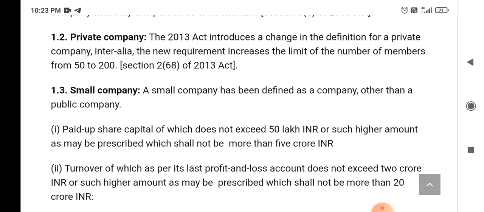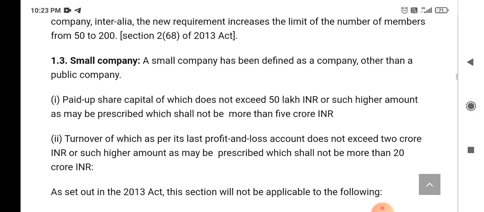Then small company. The Act also defines a small company as a company other than a public company. First, paid up share capital of which does not exceed 50 lakh rupees or such higher amount as may be prescribed, which shall not be more than 5 crore rupees.